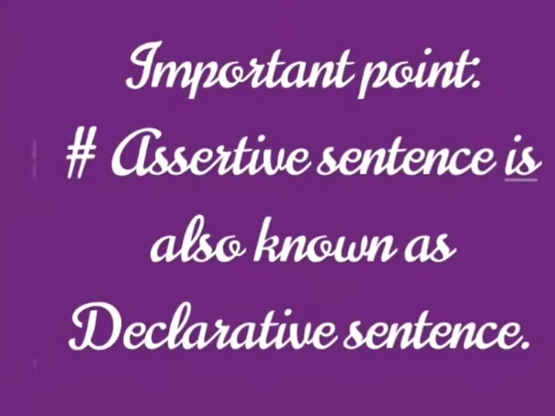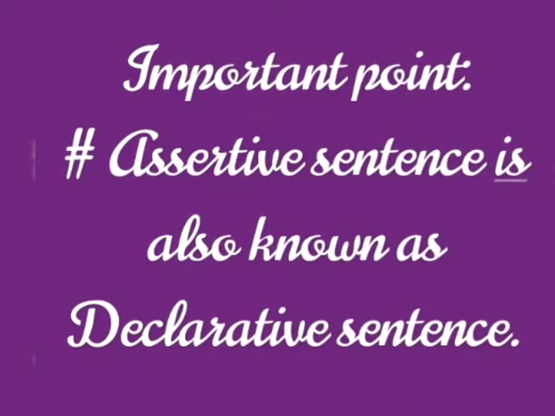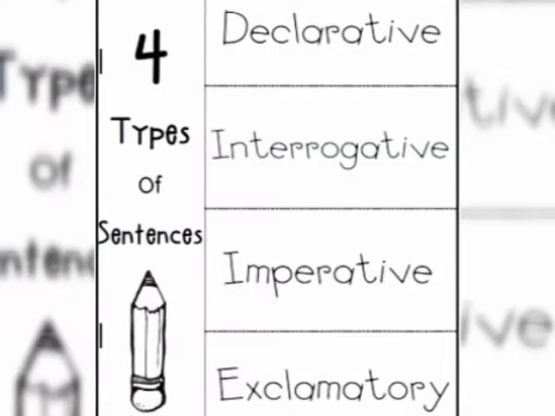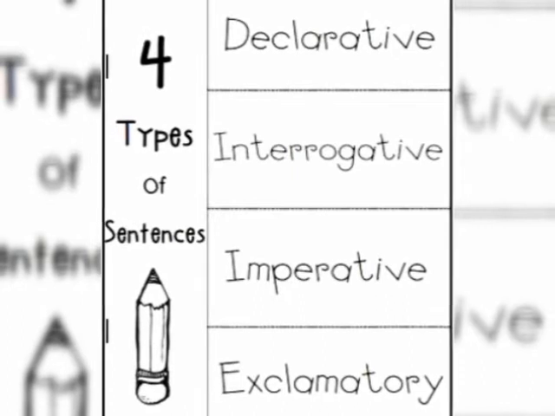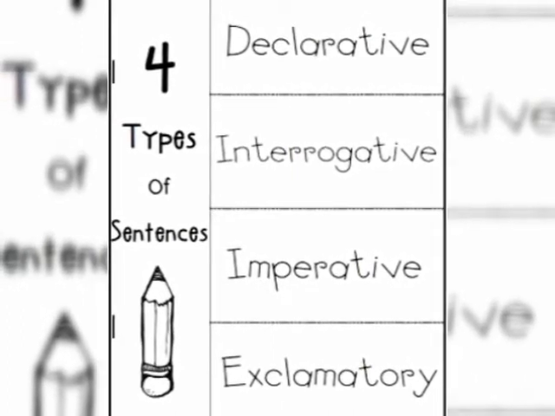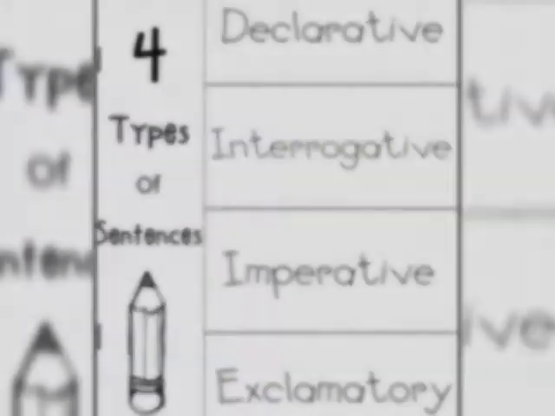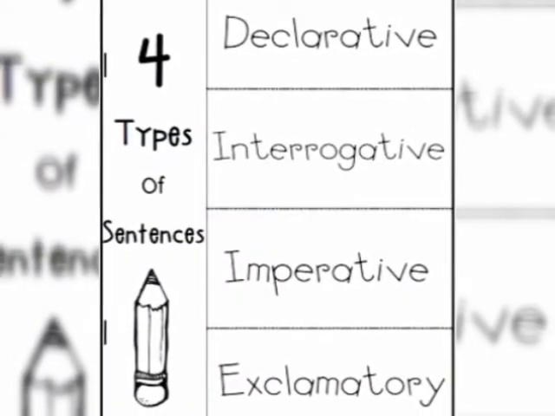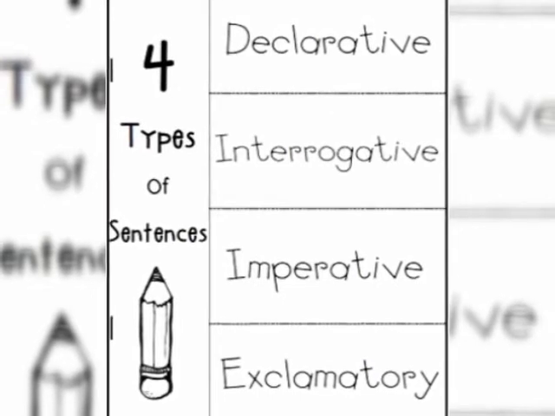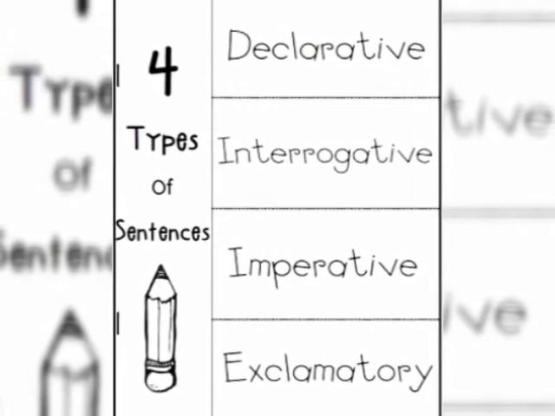Now you will repeat after me. Assertive sentence, interrogative sentence, imperative sentence, and exclamatory sentence. You have to learn the spellings of all these four words. Now, we will try to understand them one by one.